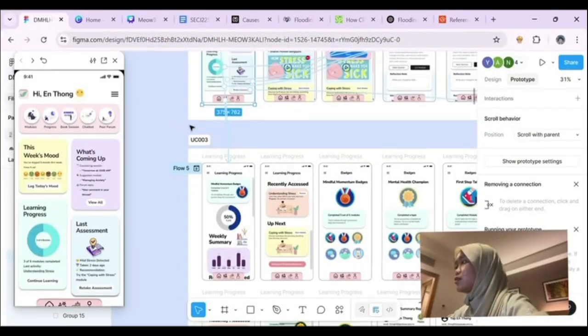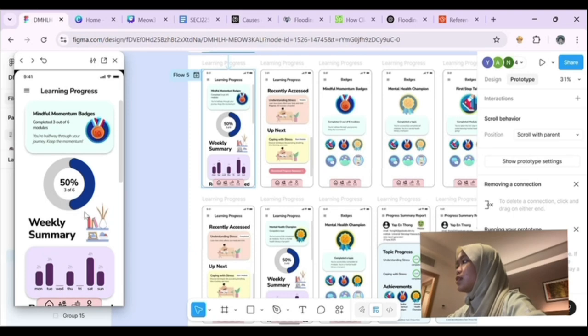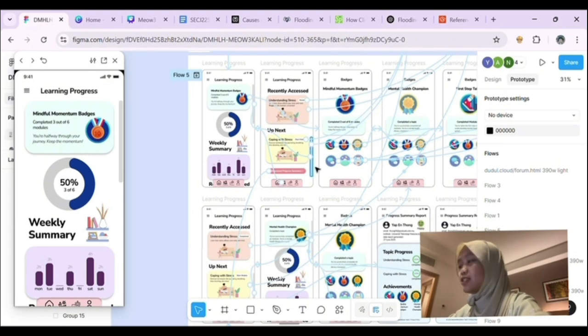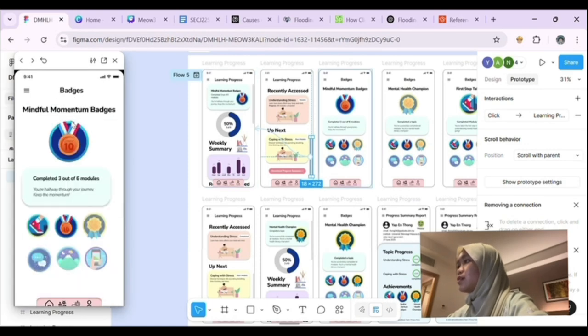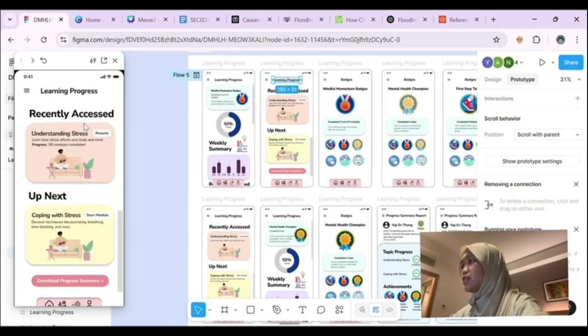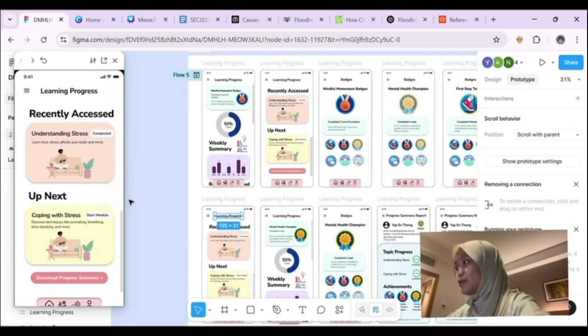And it will scroll to, I'm sorry, okay, so we scroll over to the recent access, Understanding Stress, and the upcoming module that can be suggested to the user. Okay, so the badge, if you see, is for the user who has completed 3 out of 6 modules, and there are other badges in here also. Okay, so we go back to the page, which is in the use case that we presented. Other than that, after they have completed, it will update as complete, and for the upcoming module, they can take it as the next step.